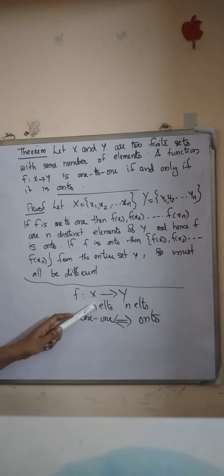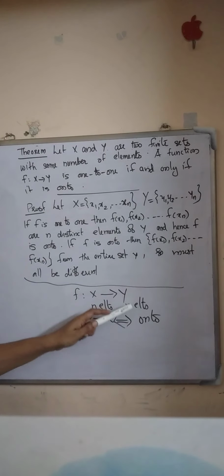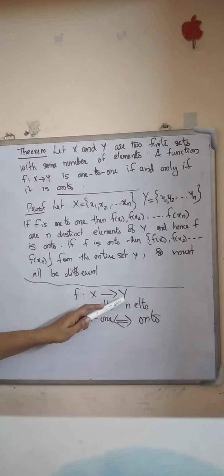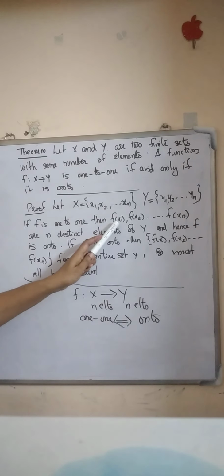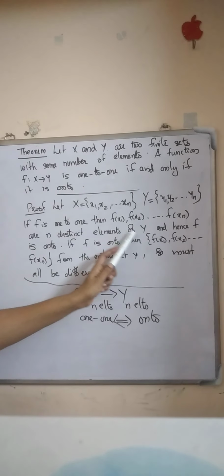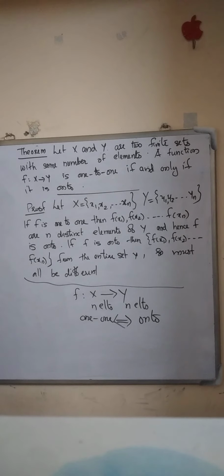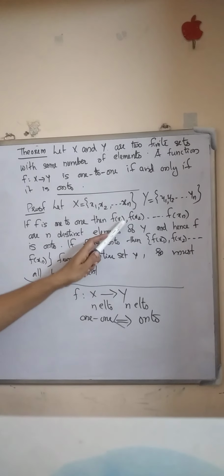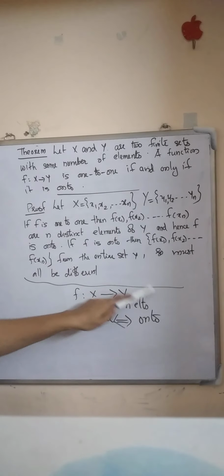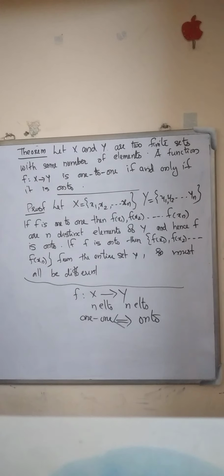Then these distinct elements map to distinct images. So the elements in Y are distinct. That is, f of x1, f of x2, etc., f of xn are n distinct elements of Y. These distinct elements of Y form the codomain set, because the codomain set has n elements. So definitely this function is onto.